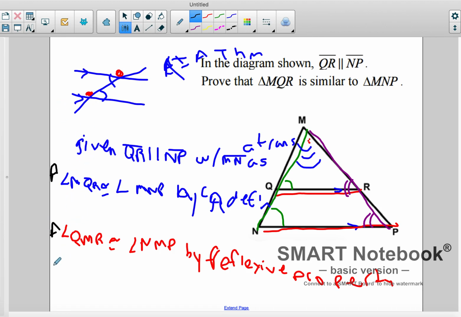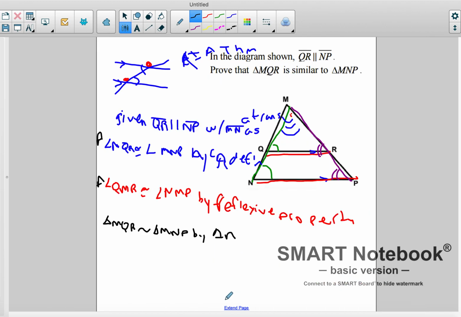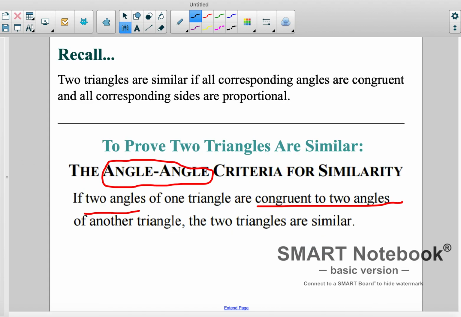So based off of that, we can say triangle MQR is similar to triangle MNP by angle similarity theorem. You can say angle similarity theorem. That's fine. Or, yeah, criteria for angle.